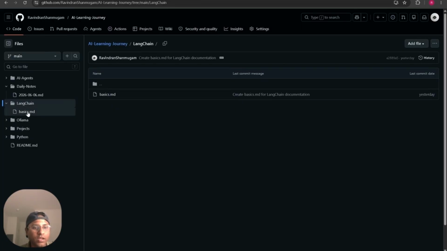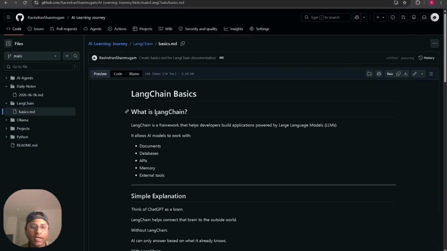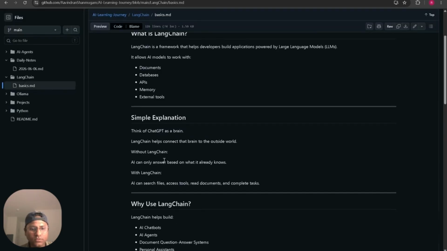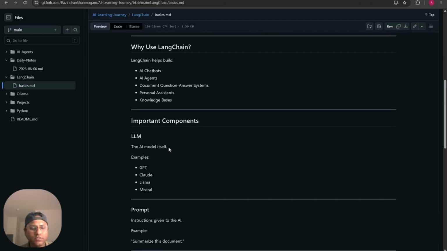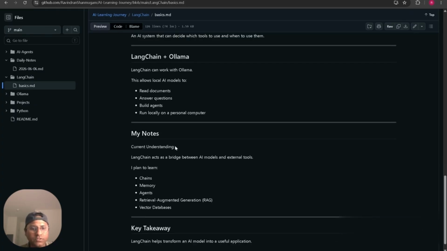Next, the LangChain project basics will be like this. What is LangChain? LangChain is a framework that helps developers build applications powered by large language models. It allows AI models to work with documents, databases, APIs, memory, and external tools. Don't worry about that. In upcoming videos, I will explain more about LangChain. It helps build AI chatbots, AI agents, personal assistants, knowledge bases, something like that. It connects everything, actually. That's the main information about LangChain.